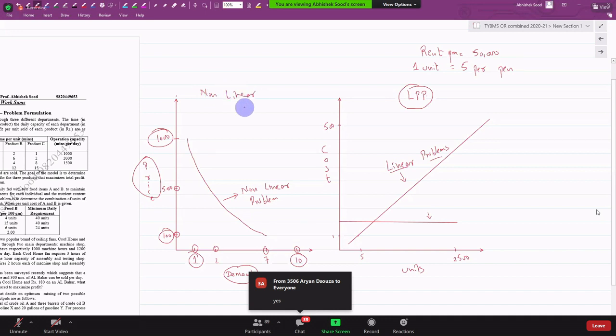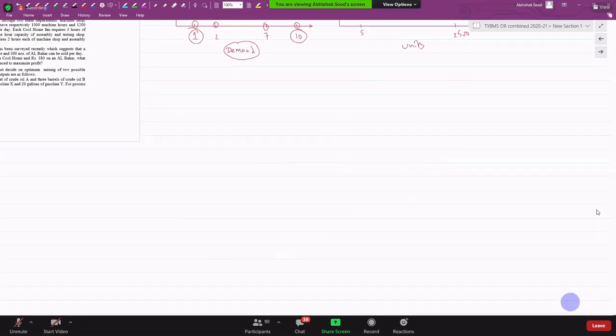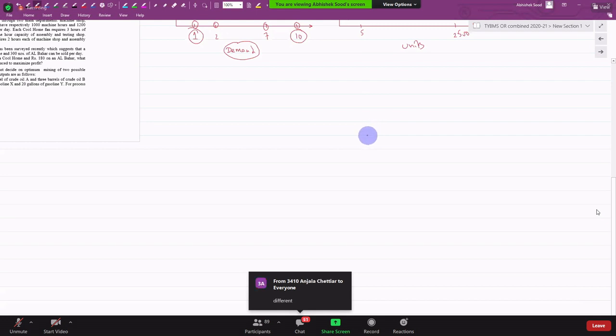Now, what I do in this unit is this. I have some questions for you. First question: is every business situation the same, or is every business situation different? Even if we only talk about linear problems, even within linear there will be different problems. Yes or no? We will have different types of problems in a business, right? That is the first thing.